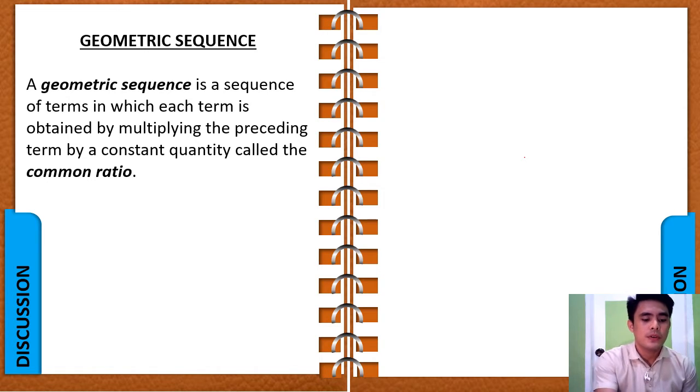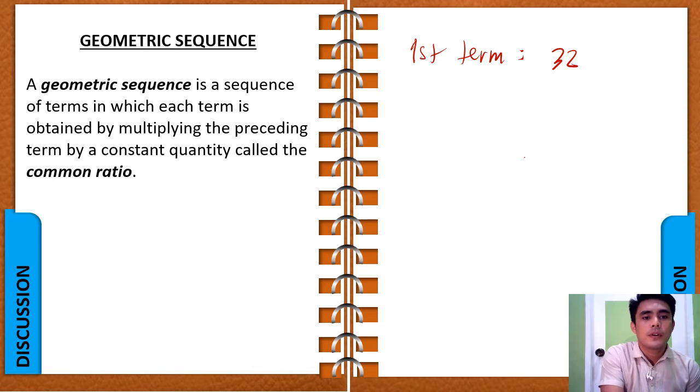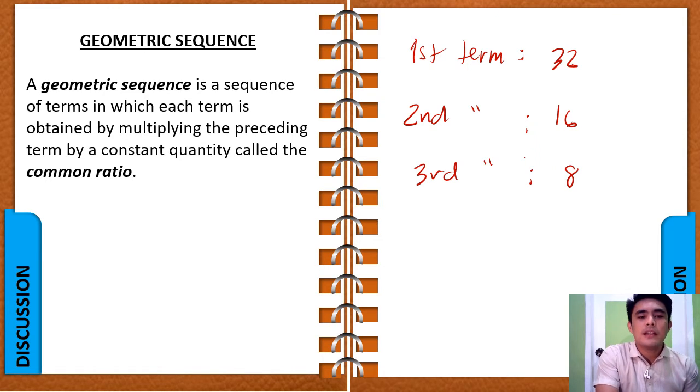Now, if you remember, the terms of the pattern that we generated from that activity were that our first term was 32, our second term was 16, our third term is 8. You see, your second term is actually obtained by multiplying the first term of the sequence with 1/2.